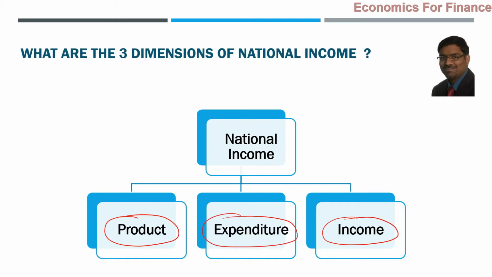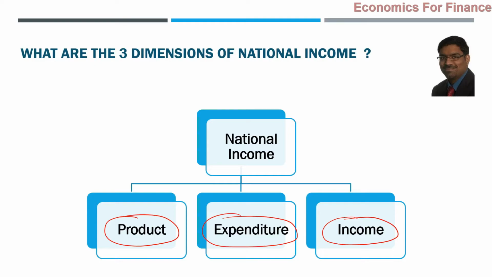But there is another one: from the expenditure side also, national income can be measured and expressed. So what are the three dimensions of national income if the question asks? The answer is product, expenditure and income. Of course, we are going to discuss all three of them in detail in the upcoming slides.